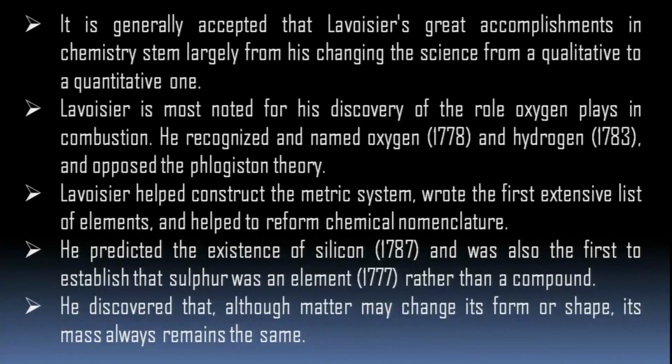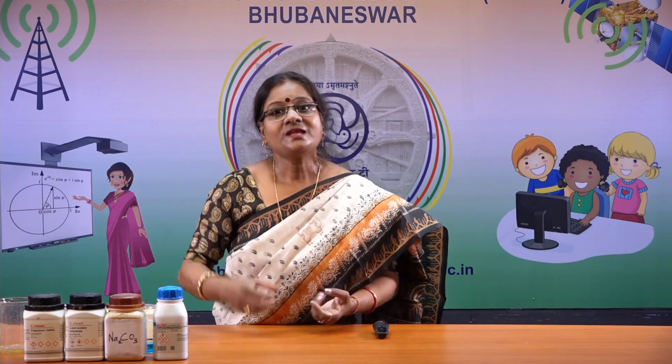Lavoisier is most noted for his discovery of role of oxygen, what oxygen plays in combustion. He recognized and named oxygen in 1778 and hydrogen in 1783 and opposed the phlogiston theory. What is this phlogiston theory? Let me tell you, children, before Lavoisier, people used to believe when a thing was burning or was under combustion, they believed that those combustible materials had something like fire inside them. Okay. Then it was believed that way.